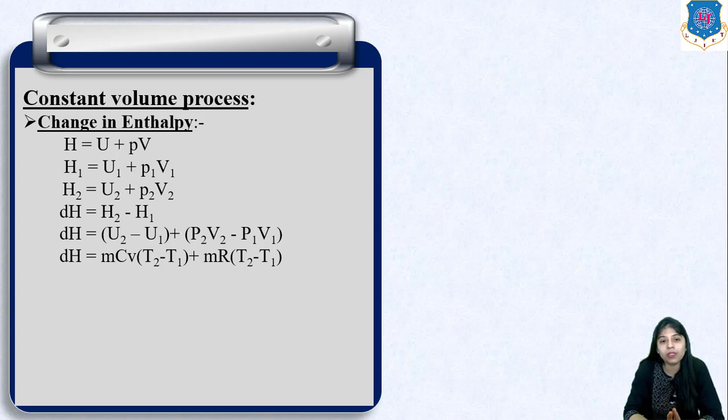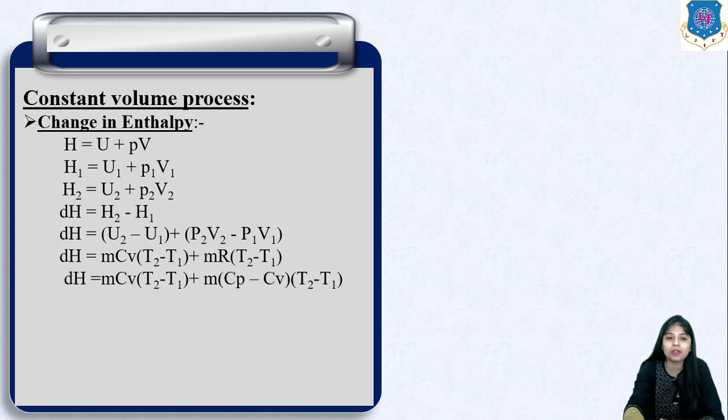Substituting all these values and rearranging the terms, we get mCv (T2 minus T1) plus m(Cp minus Cv)(T2 minus T1). Why? Because the relation between specific heats and the characteristic gas constant is that the difference between the specific heats at constant pressure and constant volume, Cp minus Cv, is equal to R.